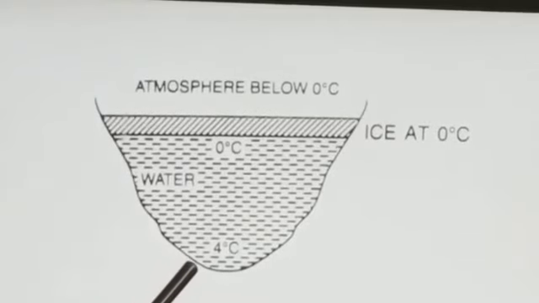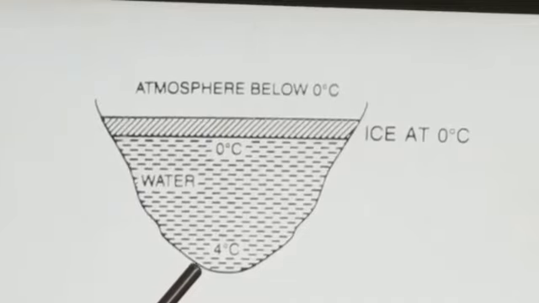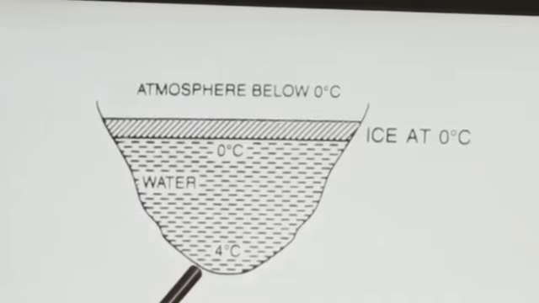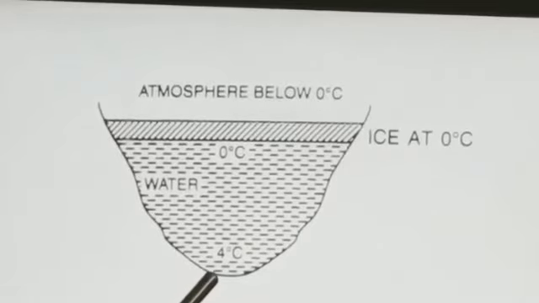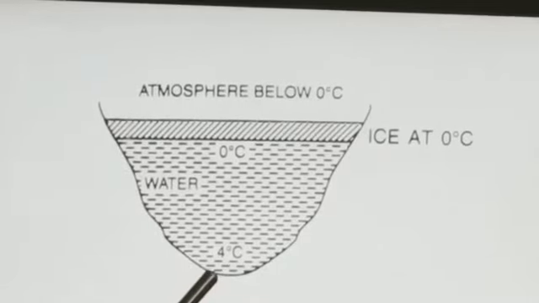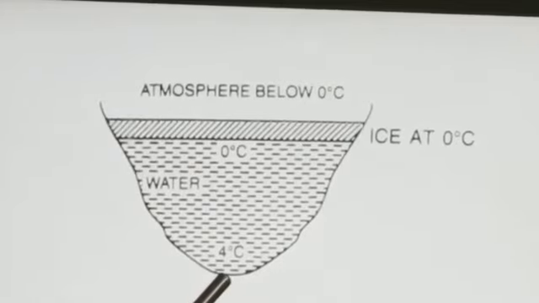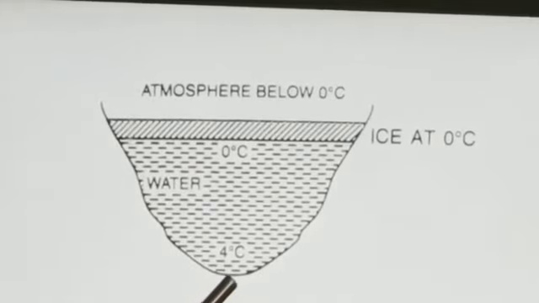When the temperature of water at the surface falls below 4 degrees Celsius, water contracts and its density increases, and therefore it sinks to the bottom. This continues till the temperature of the entire water reaches 4 degrees Celsius.